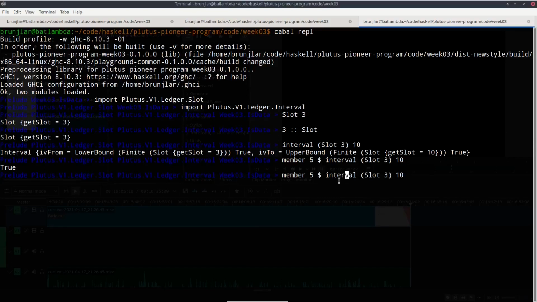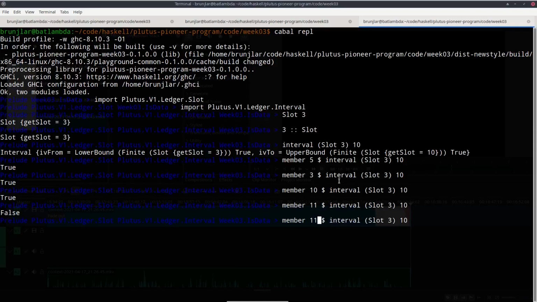I can also check the bounds. So the 3 is included. 10 should also be included. But 11 is not included. And neither is 2.